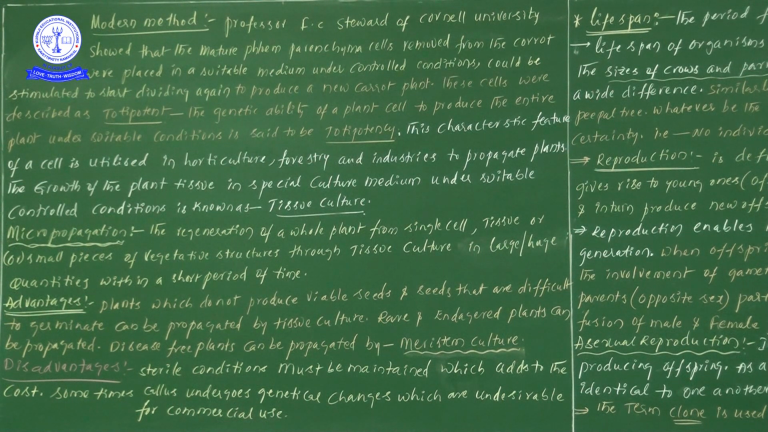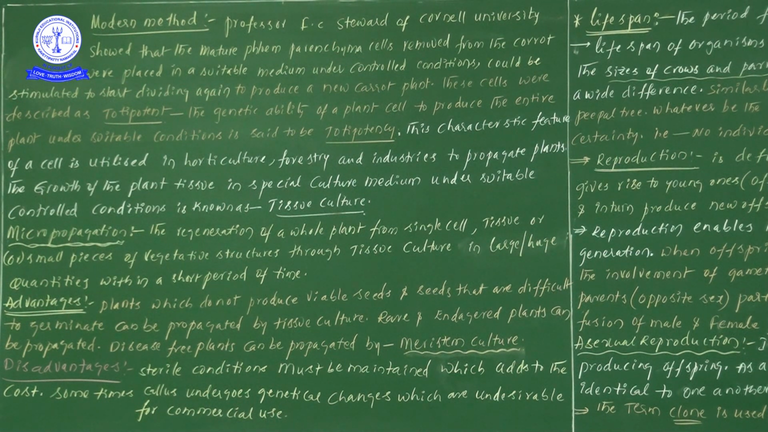Sir, is that kind of ability there for animal cells? No. God has given this kind of totipotency, or genetic ability, only to the plant cells. This genetic ability is not there with the animal cells; it is confined to the plant cell. So the genetic ability of a plant cell to produce the entire plant under suitable conditions we will be calling totipotency. Am I right? Now let us move forward to discuss one by one.